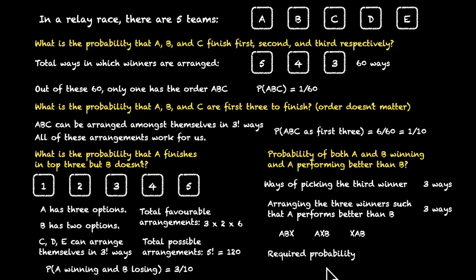So what's the required probability? That's going to be 3 times 3, 9, divided by total number of arrangements of winners. That's 60. So that's going to be 9 over 60 or 3 over 20. That's the probability of both A and B winning, where A performs better than B.